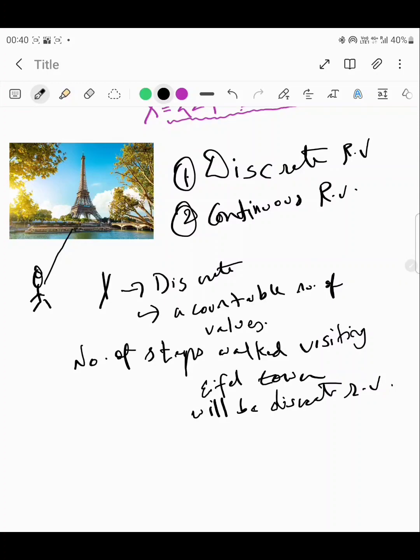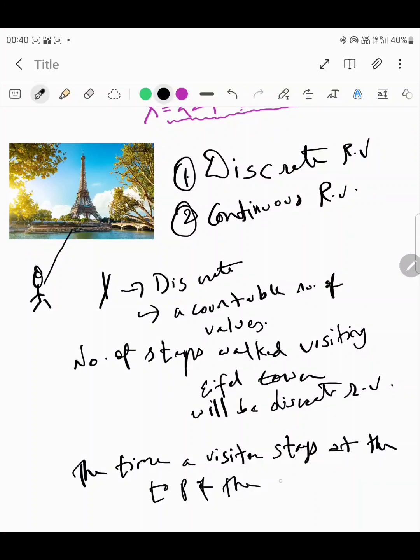But if I say, let us say, the time a person stays at the top of the Eiffel Tower when he reaches there, right? So the time a tourist, a visitor, stays at the top of the tower, that is your continuous random variable.